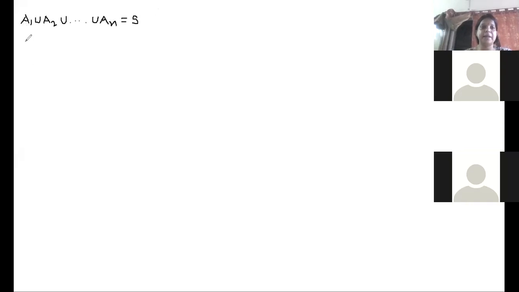Now, in the next step, what I need to do is take the intersection with A on both sides. Intersection with the event A on both sides. That means A intersection of A1 union A2.